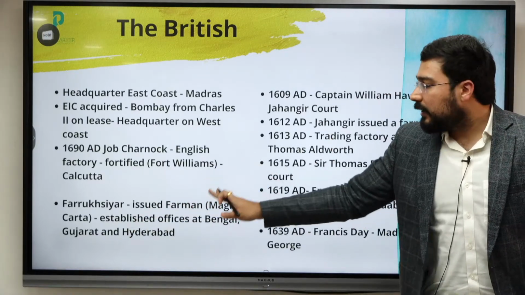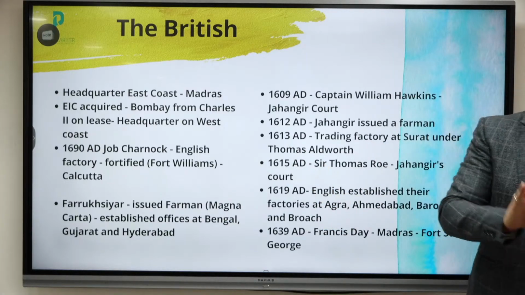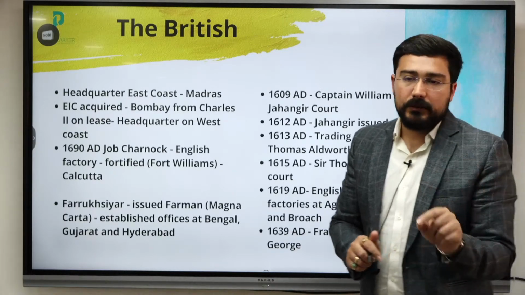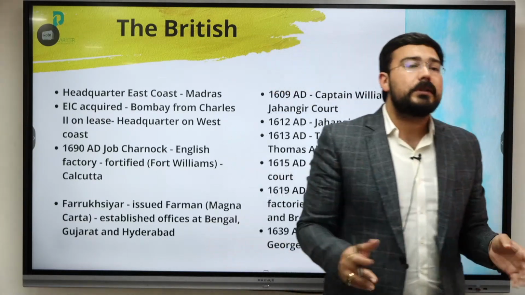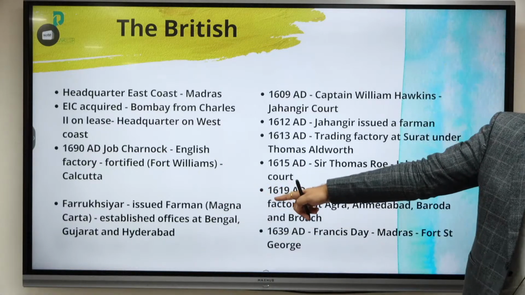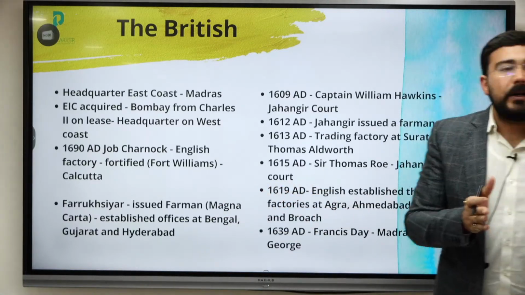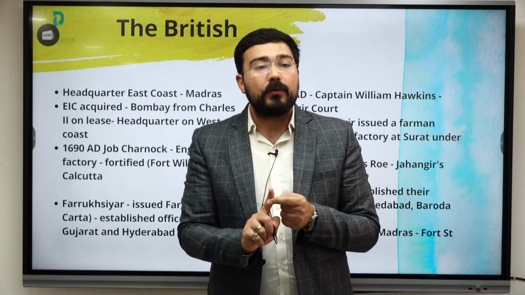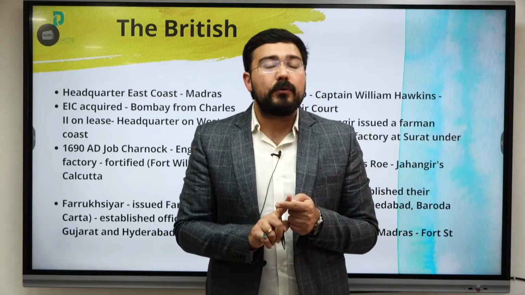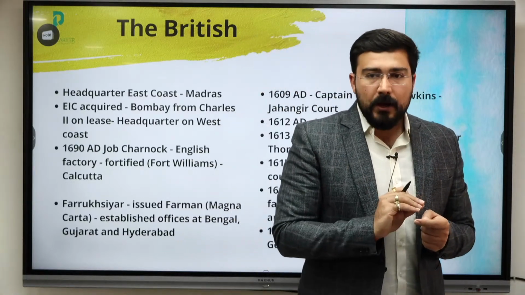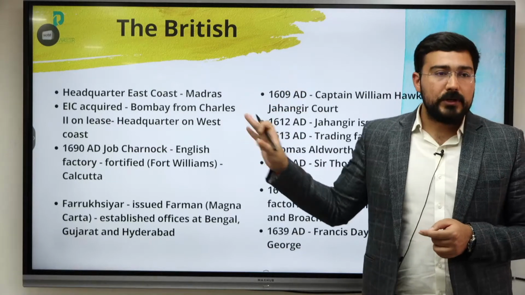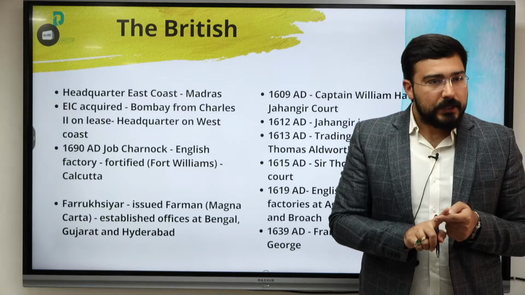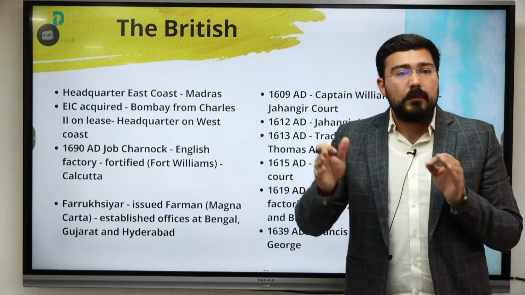So this was eventually used by them to establish offices at different places, and they started misusing the dastak, because the farman came from Farrukhsiyar. Whenever concessions were given by the emperor, they were for your official trade, not for your private trade. Private trade could be done by these company people. This was a very big dichotomy with the British. Their company was going bankrupt, but the people were becoming millionaires. Okay? This was one of the reasons why they had to come up with the Regulating Act.